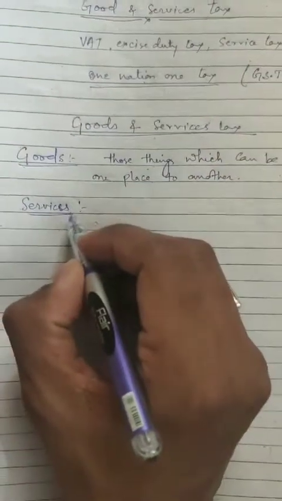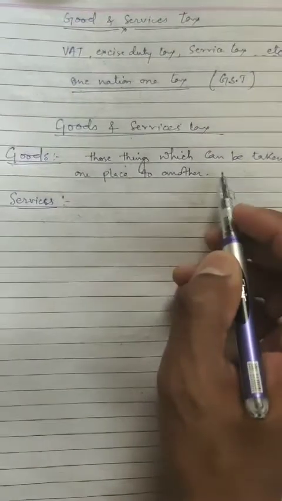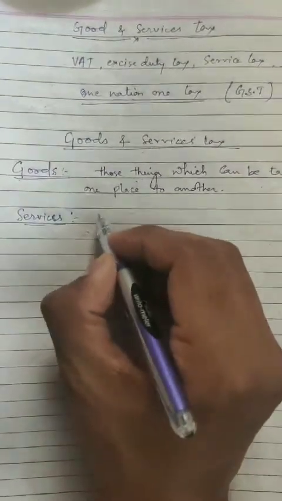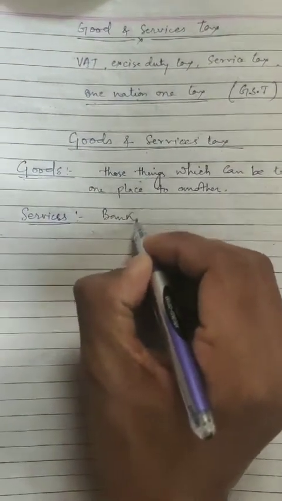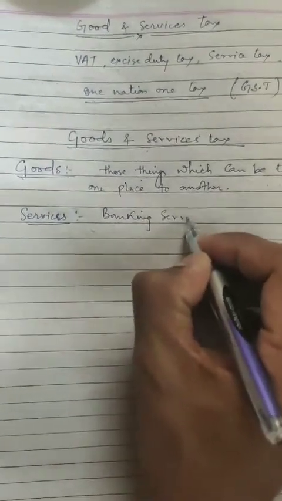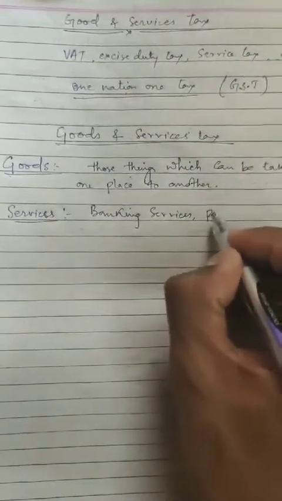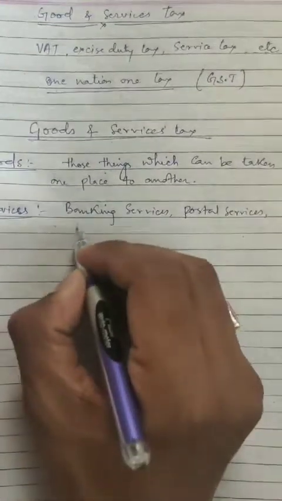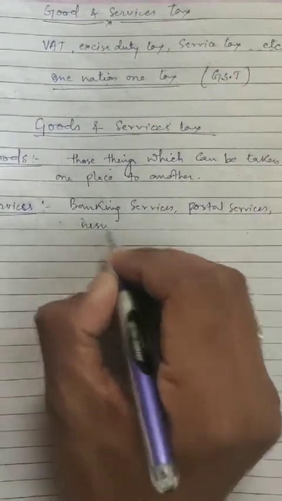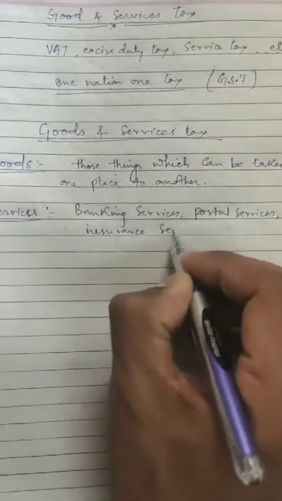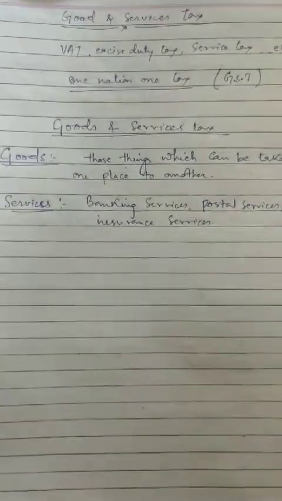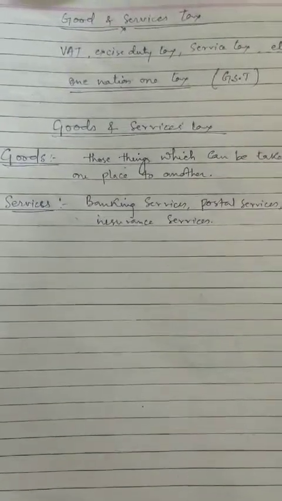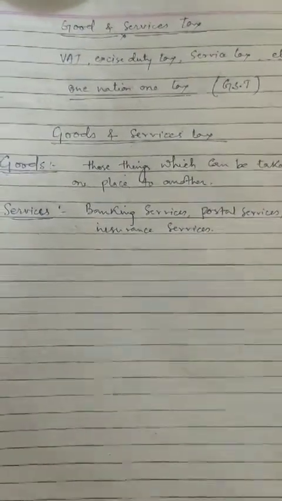Next is services. Services are those things which are apart from these goods. That means services like banking services, postal services, like insurance services. These are the things which are included in services.